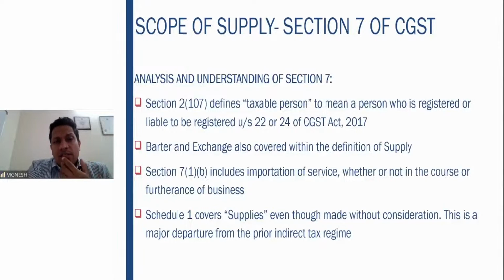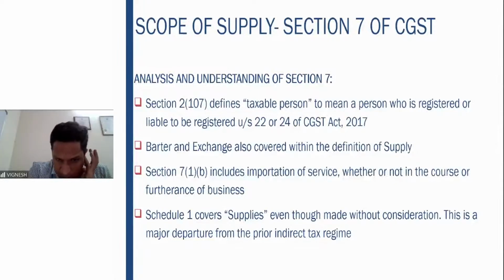So because of the digitization, a lot of importation of services kept happening and the government started losing revenue. So therefore, they plugged this loophole by saying that if you are importing the service, whether or not in course or furtherance of the business, that is secondary, you have to pay the GST on that. GST has to be discharged. That is the rule, and that is why it is a supply.